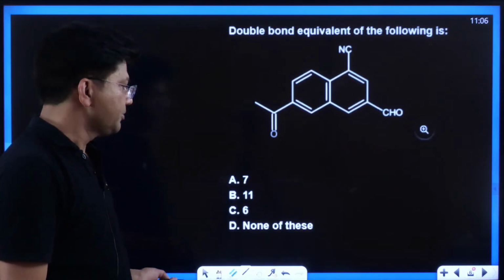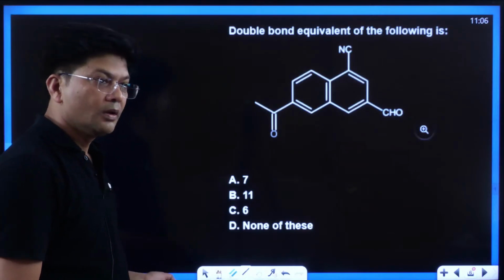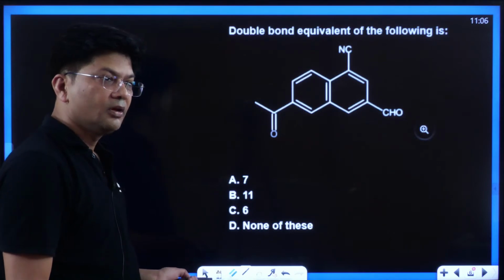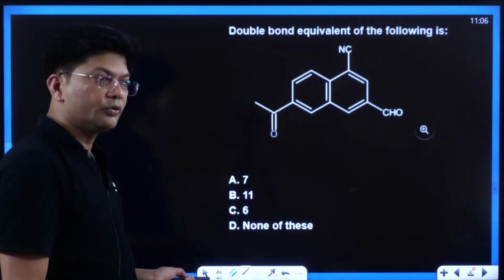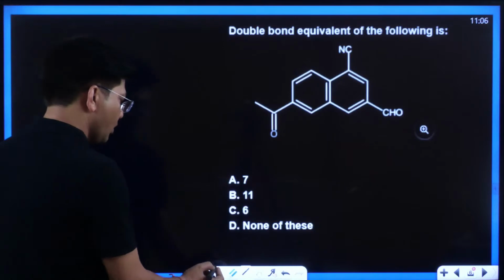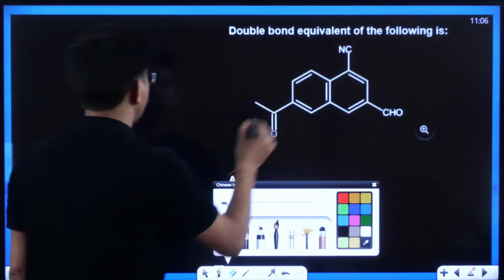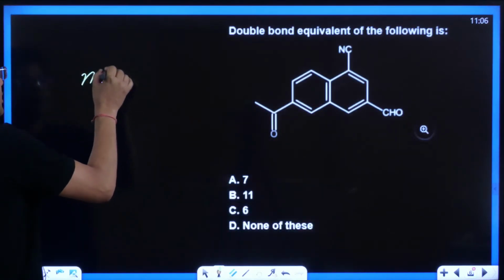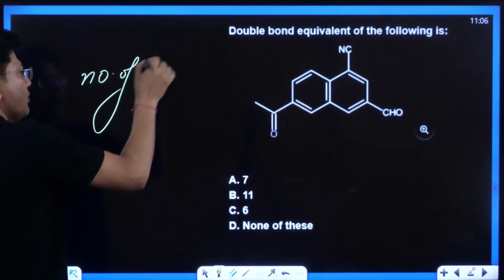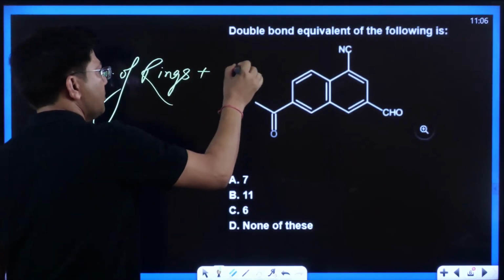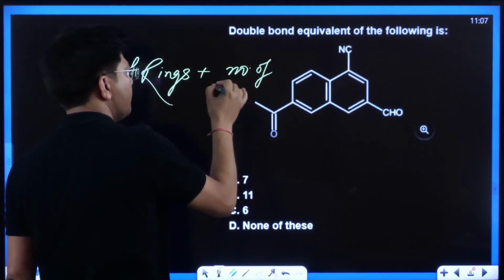It's B. Some are saying B. Mohammed Yahaji is saying B. Kids, do let me know everyone. Now check it out. What I've told you, from the structural formula how to find out double bond equivalent: that is number of rings plus number of pi bonds.